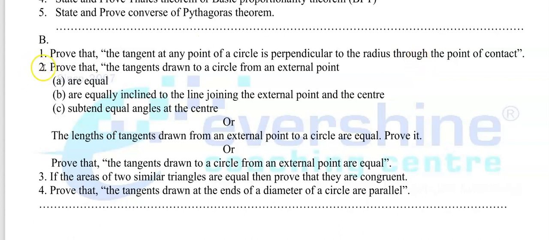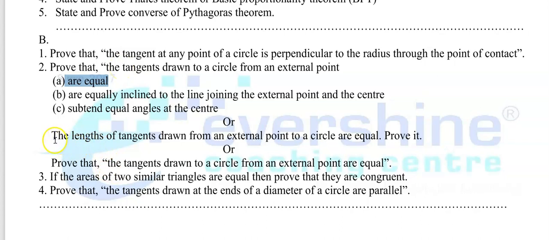And one more theorem is there, question number 2. If you go through these 2, actually these 3 conditions are also important. But I don't think they will ask you these 3 conditions at present. If you solve any one condition, it's enough. Which condition? Equal. Prove that the tangents drawn to a circle from an external point are equal. Only one condition. If you practice, that is well and good for you at this moment.